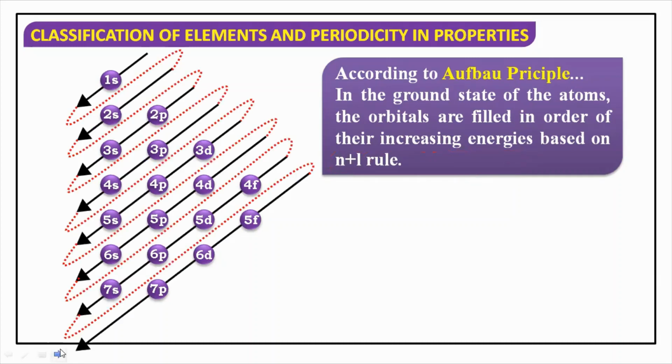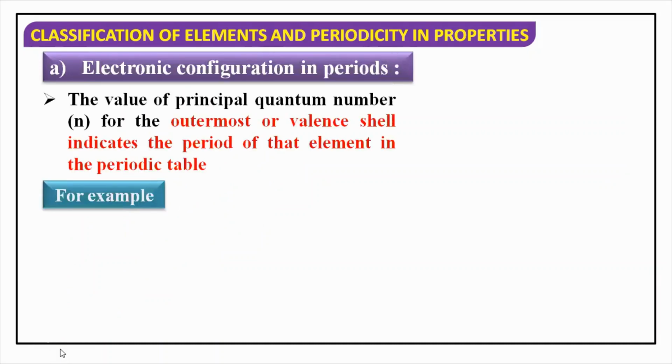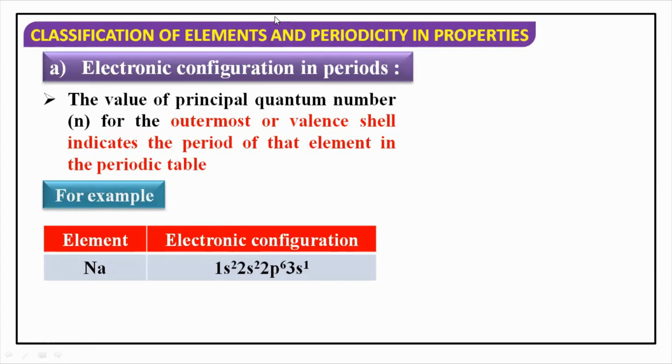So this is how Aufbau's principle helps us to understand the configuration. This is the chart we have, 1s, 2s, 2p and all. So period में अगर चलते हैं तो the information given by the period is the value of principal quantum number, that is the value of n. आप जो भी electronic configuration लिखेंगे उसमें जो भी highest n का value होगा, it can be 1, 2, 3 and so on, that will give you the value of period. अगर आपके पास higher value of n आपको पता है तो आप बता सकते हो कि element कौन से period को belong करता है, because the n indicates the outermost or valence shell, right?